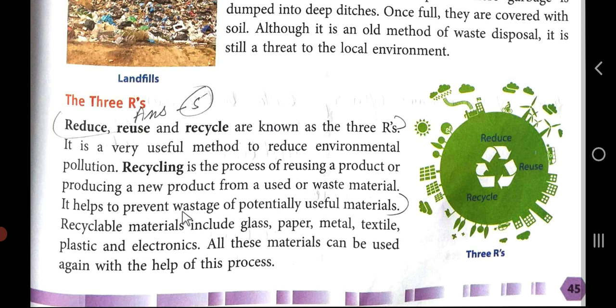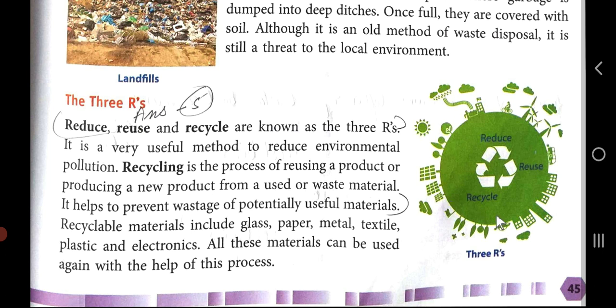It helps to prevent wastage of potentially useful materials. Recyclable materials include glass, paper, metal, textile, plastic and electronics. All these materials can be used again with the help of this process.